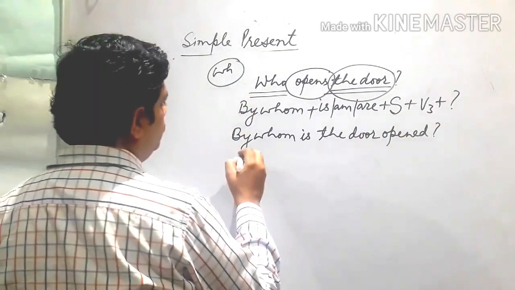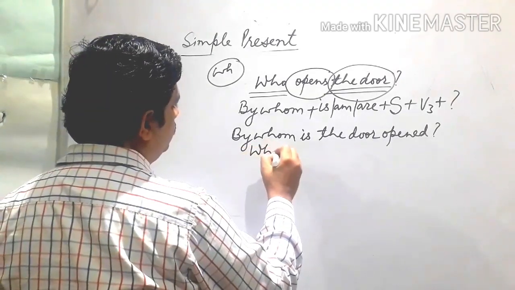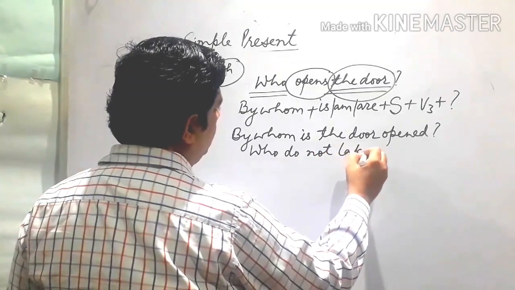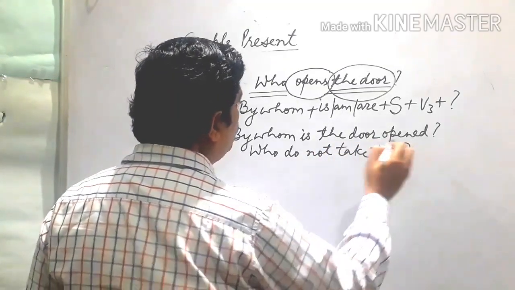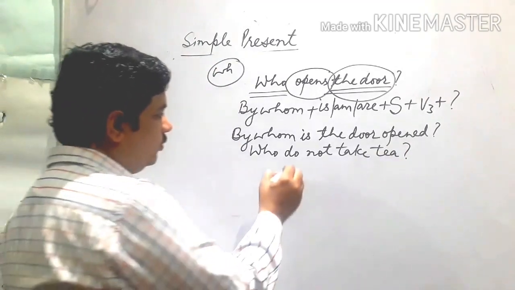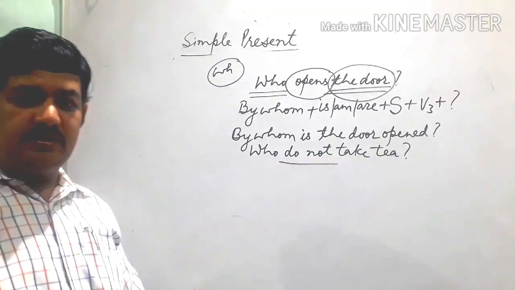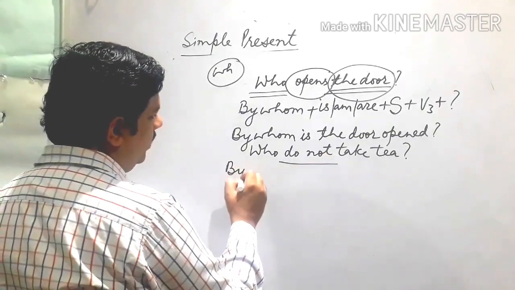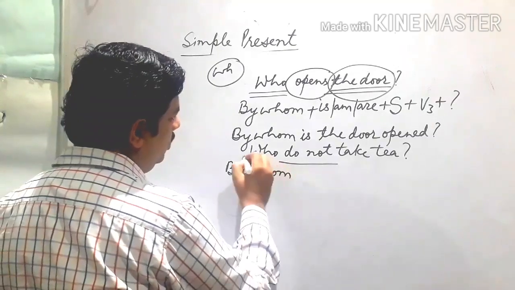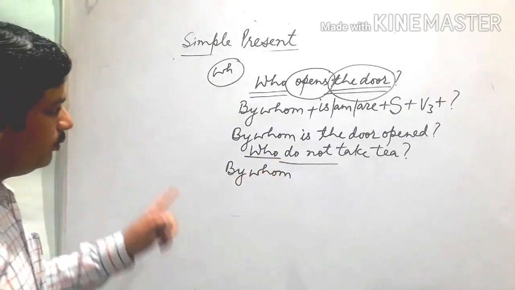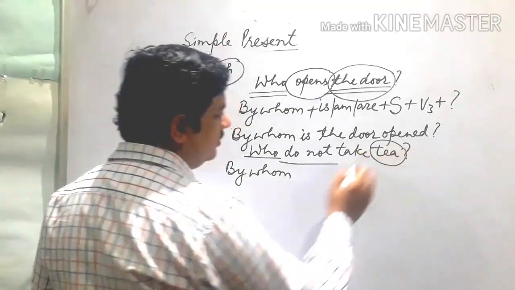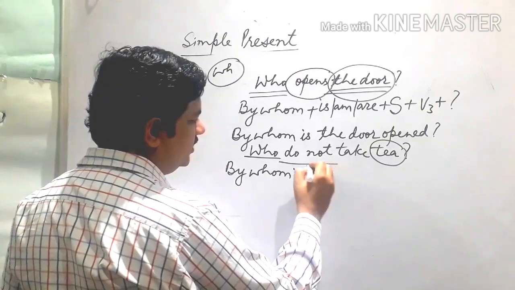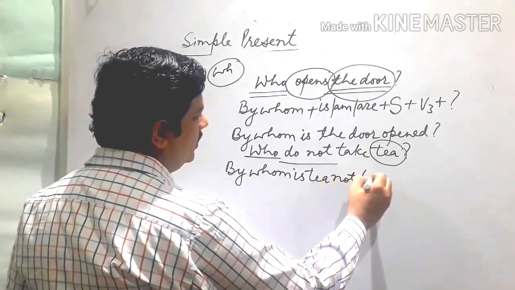One more sentence we can use, like "Who do not take tea?" So here it is negative. So do not, does not we replace with is. First we use by whom, meaning who we have to replace with by whom. Now the object is what? Tea. So "By whom is tea." It is negative: "not taken."